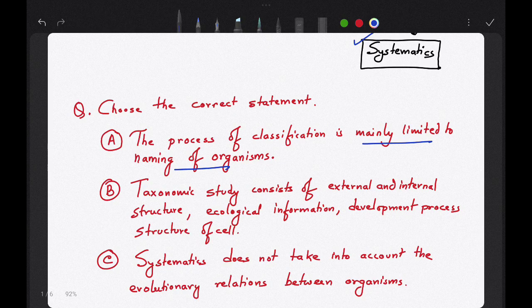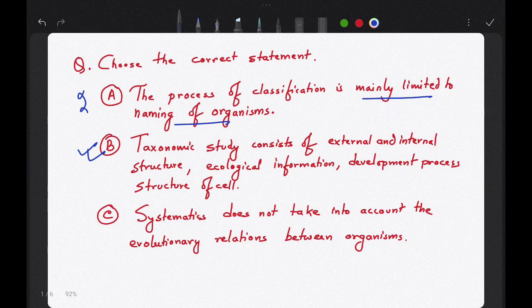Can it be correct? No. Classification means grouping of organisms, classifying organisms. Why? To make the process of studying organisms easier. Taxonomic study consists of external and internal structure, ecological information, development process, structure of cell. It is clear-cut correct.